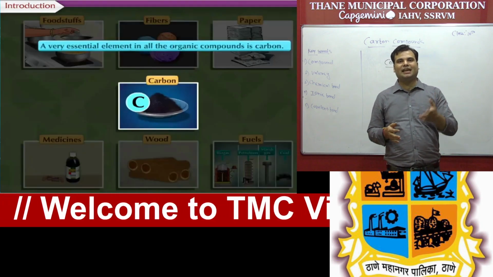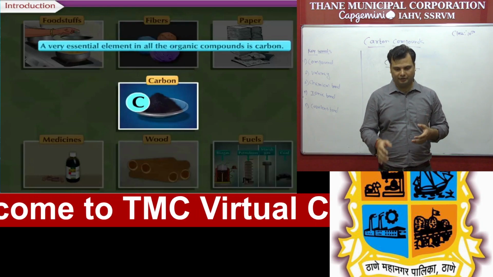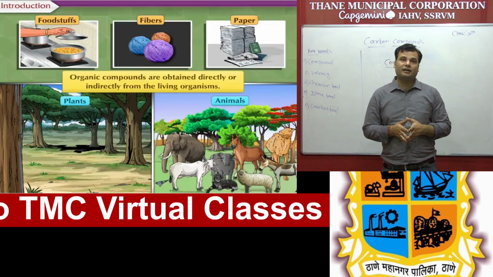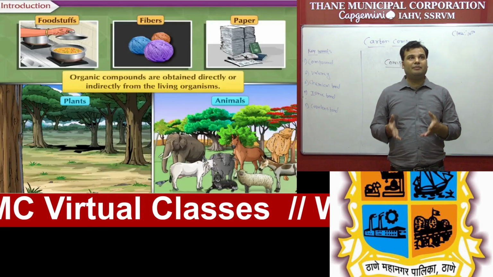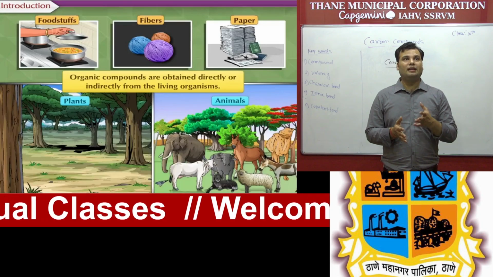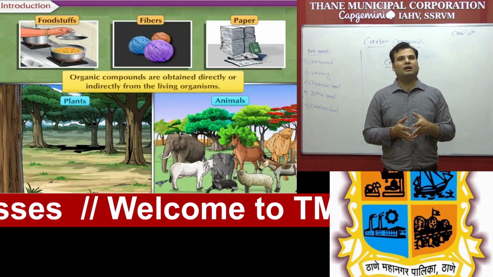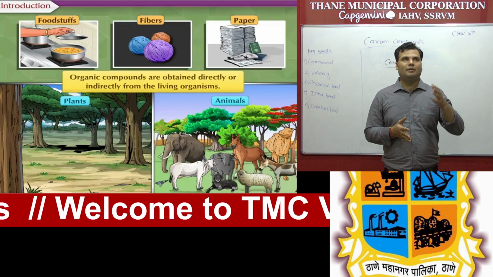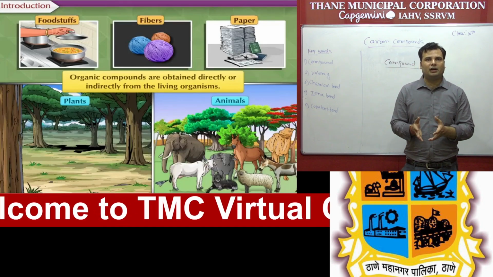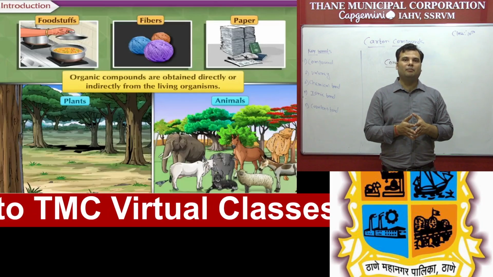You can see in this slide also that a very essential element in all organic compounds is carbon. But students, you know that previously it was believed that organic compounds are directly or indirectly obtained from living organisms. So what are the living organisms? We already know from our primary standard, that is plants and animals. So it was believed that all organic compounds are derived from either plants or animals. But what do you think?